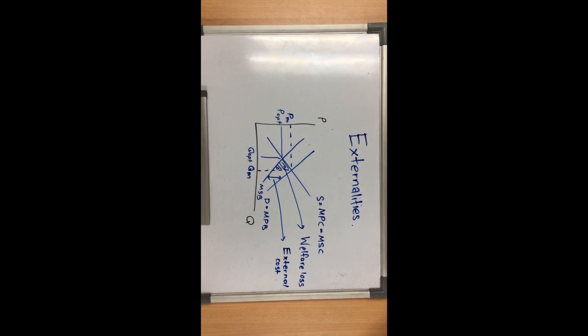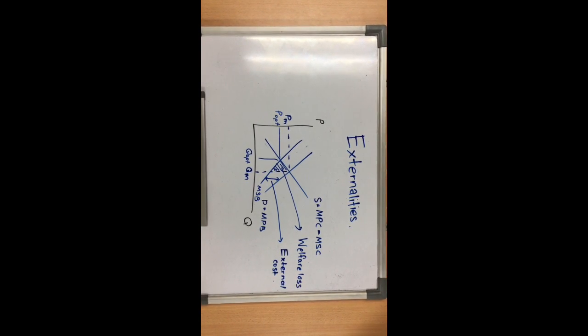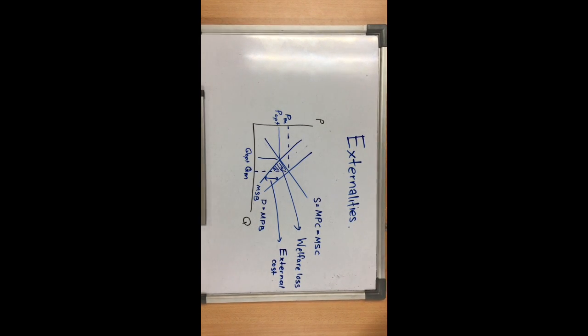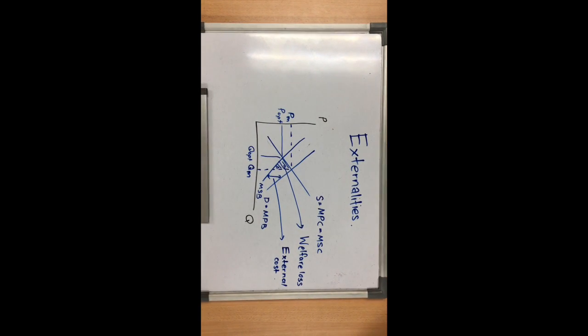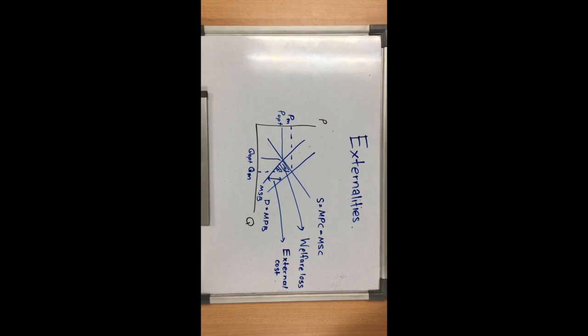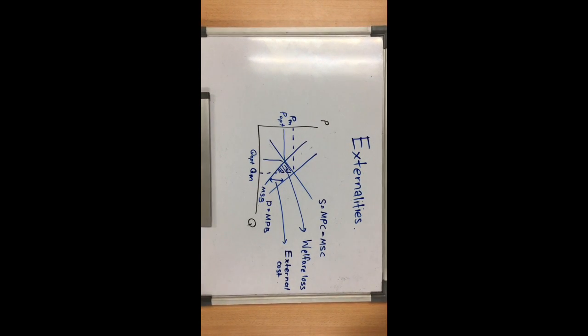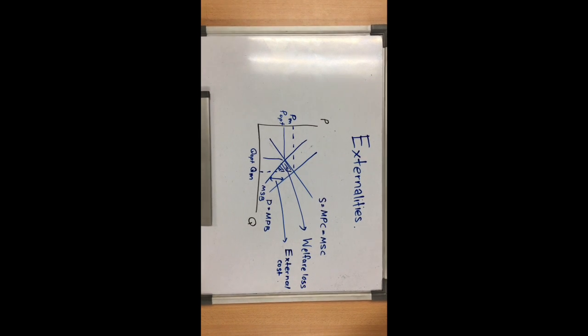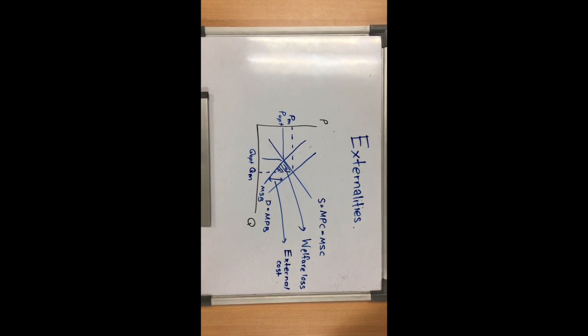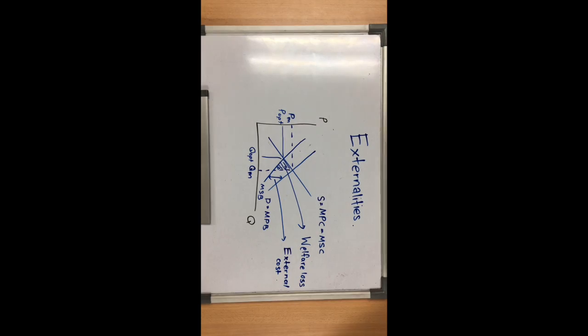of output that is overproduced relative to the social optimum. It represents the loss of social benefits from overproduction due to the externality. If this externality were corrected, society would gain the benefits represented by the shaded area. Note that, once again, the point of the welfare loss triangle lies at the Q optimum quantity of output.